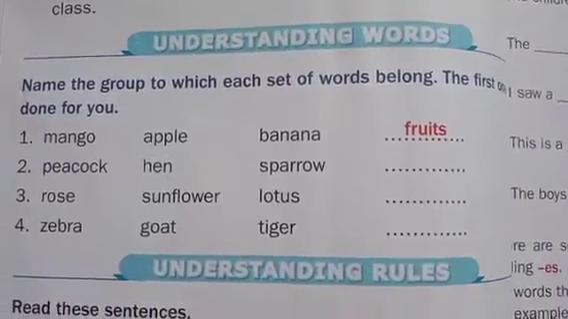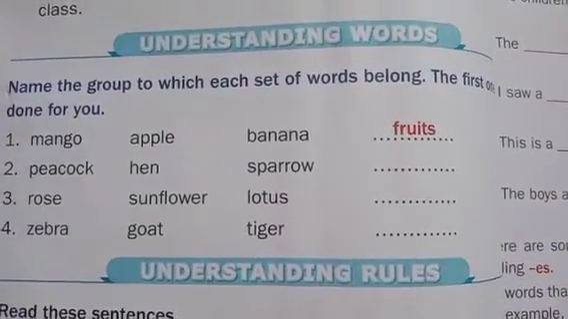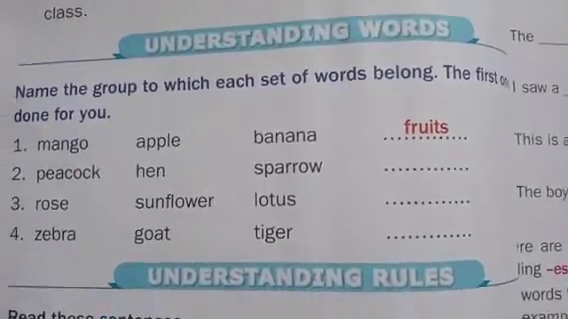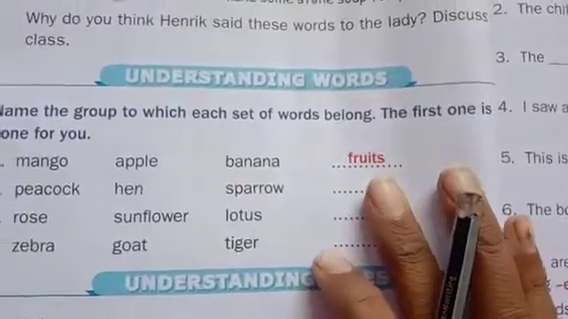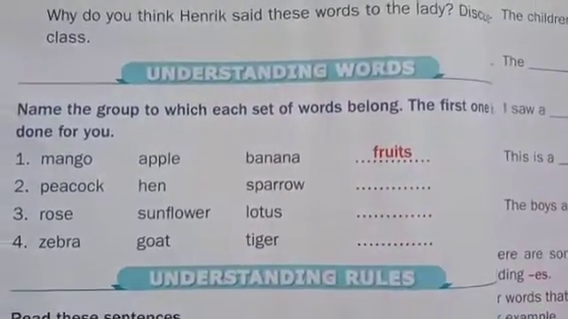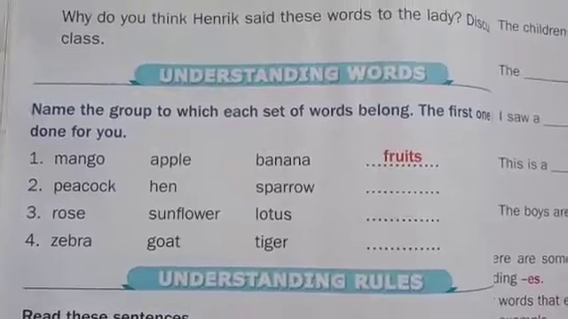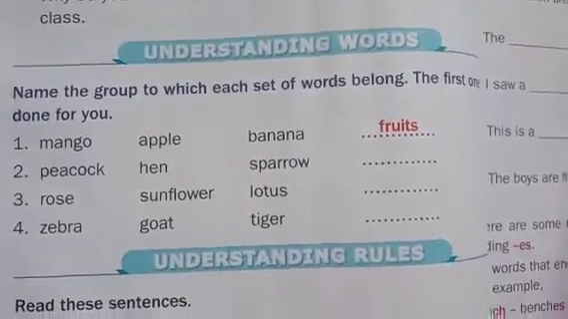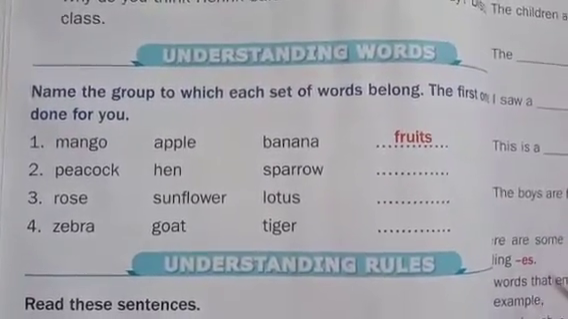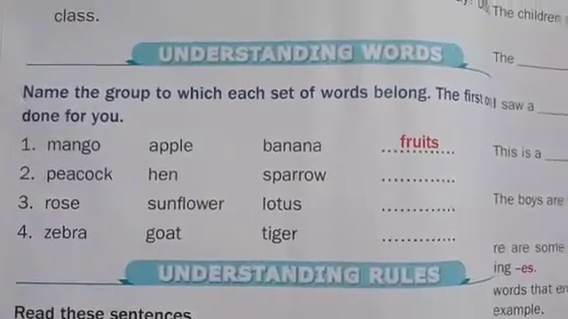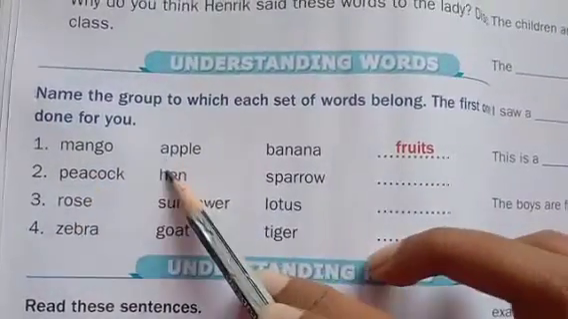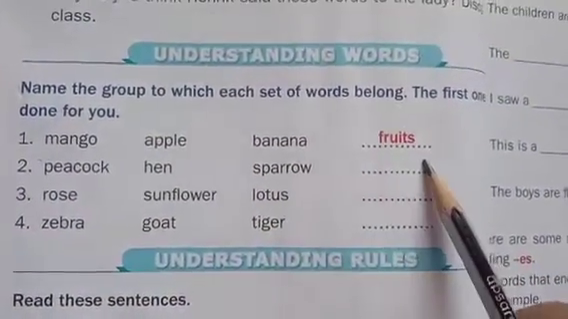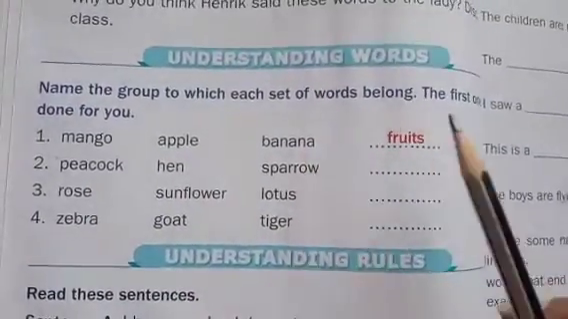So our next section is understanding words. Name the group to which each set of words belong. The first one is already done for you. They have given a group of words in each row, right? So in each row they have given us some set of words that belongs to one category. For example, mango, apple, banana. These all belong to the fruits category. Mango, apple, banana are fruits.